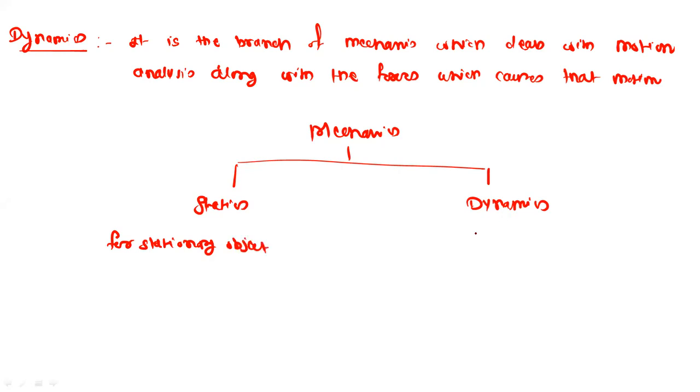And in dynamics, we deal with objects which are in motion. So basically, dynamics is the study of motion.